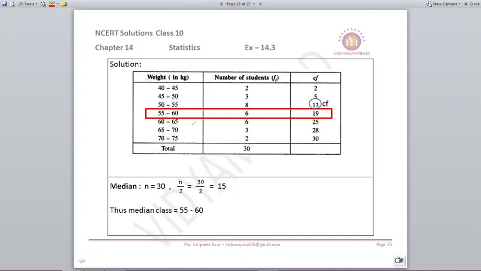From there we come to know that total is 30. When 30 is there, so 30 upon 2 is 15. That means our median class belongs to 55 to 60, because 15 we have to highlight. 15 comes after 13. So next row highlighted one will become our median class. From this I know frequency will be 6 and cumulative frequency will be 13.